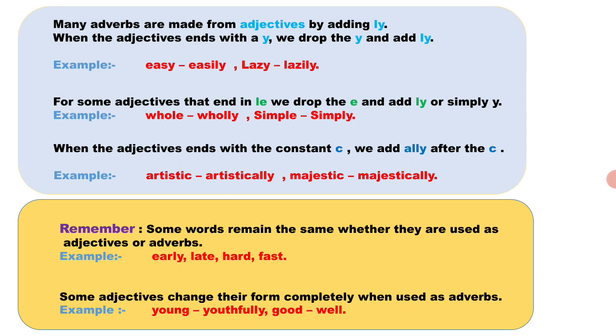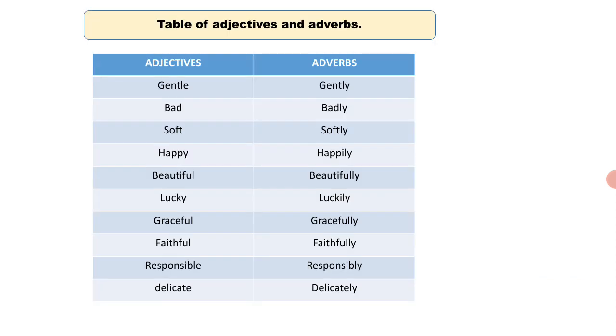Understood till here? Now we will see the table of adjectives and adverbs, showing how adjectives change into adverbs. Here gentle is an adjective. If we add ly and drop the e at the end, it becomes the adverb gently. Like gentle, gently, bad, badly, soft, softly, happy, happily, beautiful, beautifully, lucky, luckily, graceful, gracefully, faithful, faithfully, responsible, responsibly, delicate, delicately.